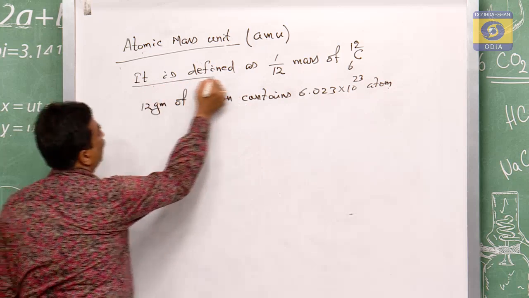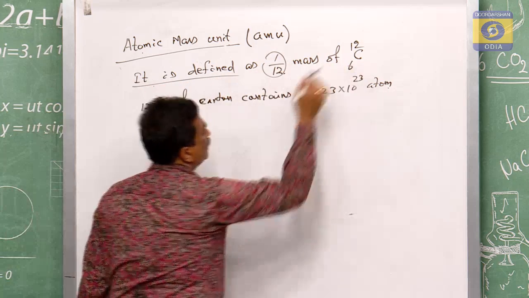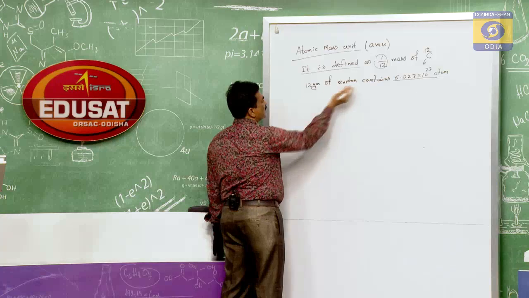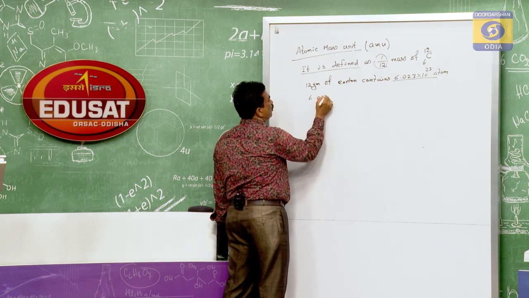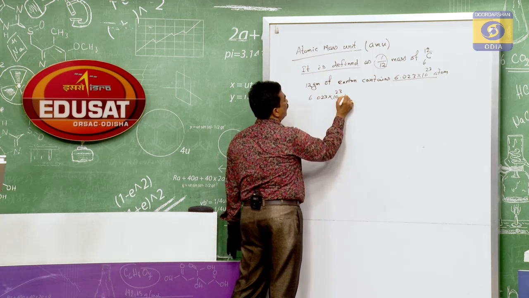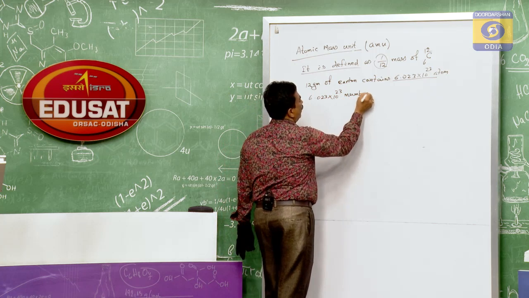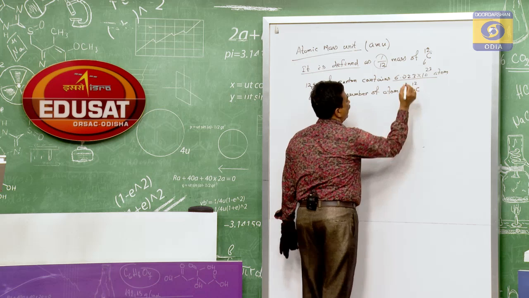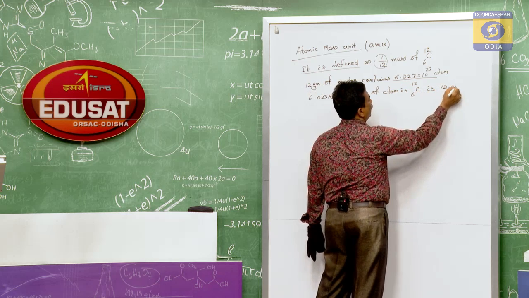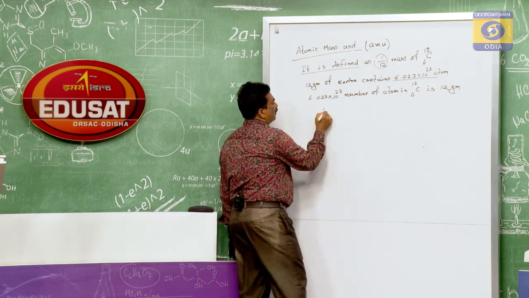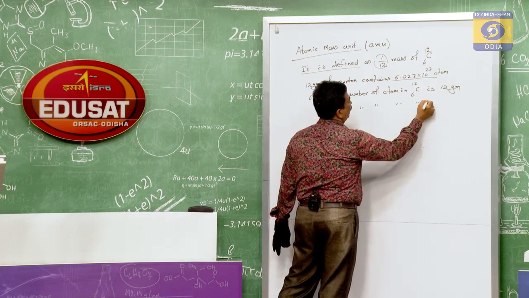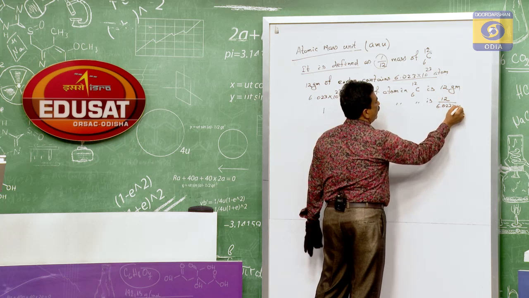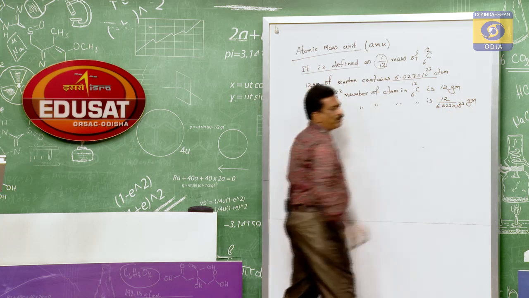Therefore, we said the 1/12th mass of C-12. So in carbon you have this number of atoms. If you reverse it, 6.023 into 10 to the power of 23 atoms in C-12 is 12 gram. So for one carbon atom it is 12 by 6.023 into 10 to the power of 23 gram.